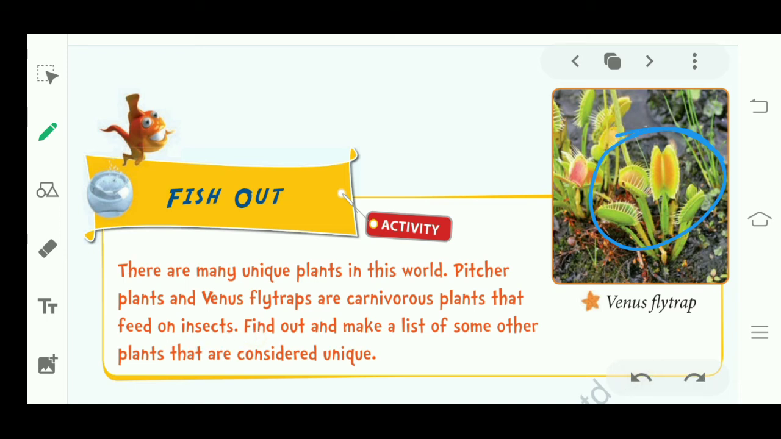Now what you need to do? You have to make a list of unique plants like this. Okay, and you have to write what they do and whether they are carnivorous or not.